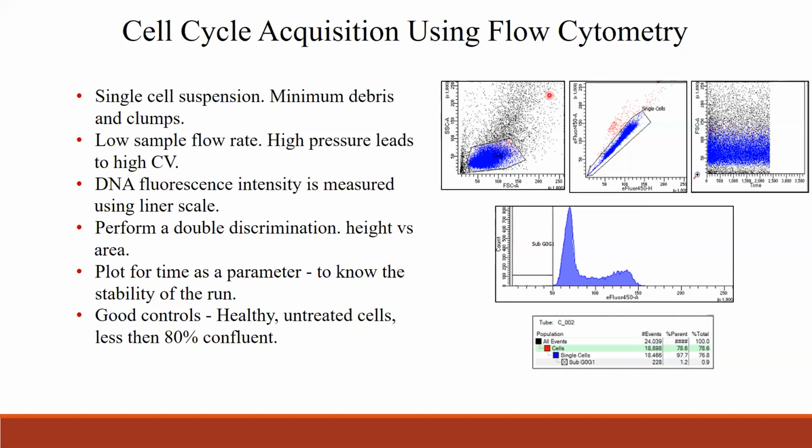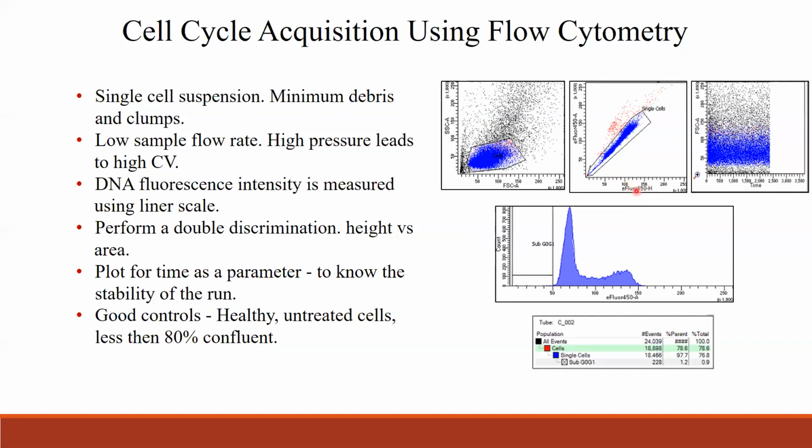So here, let's start with this plot, and then I'll go one by one. When you start running the sample, you see the cell scatter, that is FSC versus SSC, and here you can eliminate the debris and just gate the cells, and then move on to the next gate.